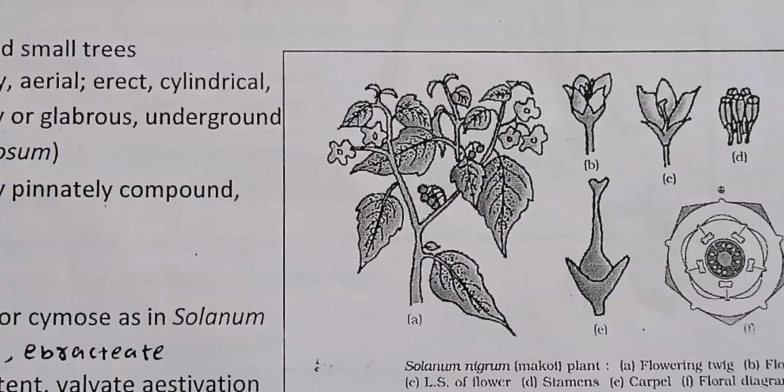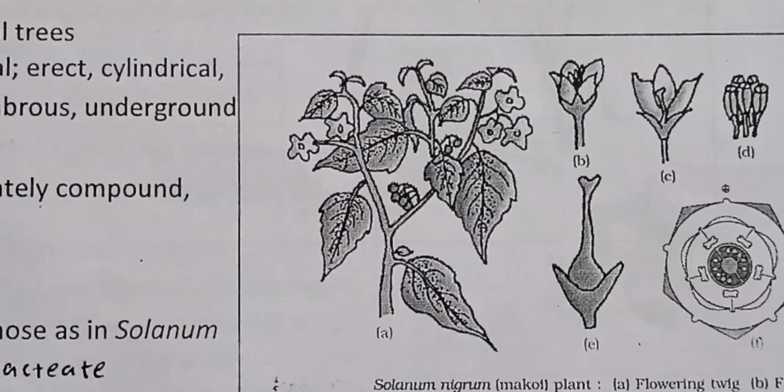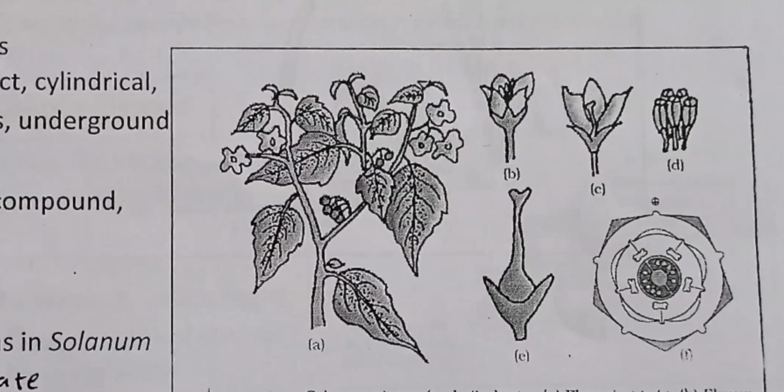Solanaceae family, see over here that their main stem and branches are there. Then their leaf, if you can make out over here, simple leaf is there, and with that the reticulate venation.